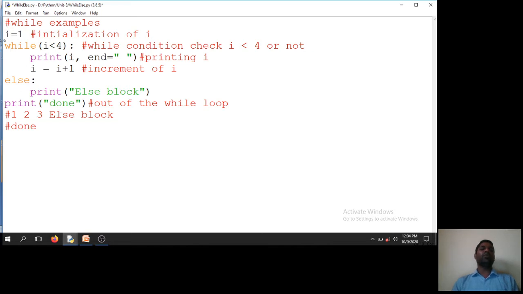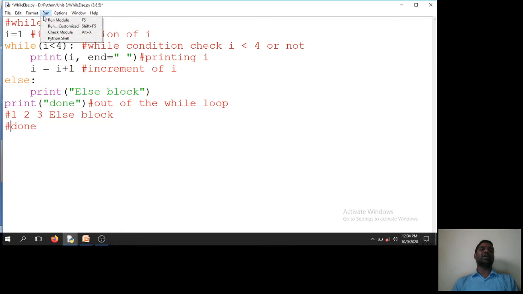So first, what does it do? First it will check the while condition, and until the condition is true this particular while block will get executed. Once the condition is false, when i becomes 4, then the else block will get executed, and thereafter, at the end of the loop, it will go to print done. This is what happens with the else block.